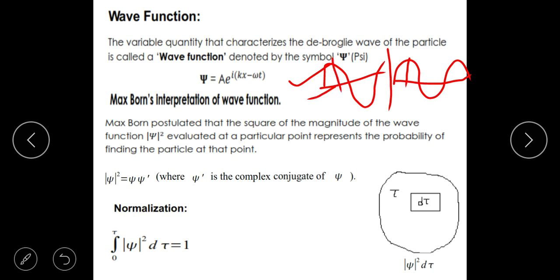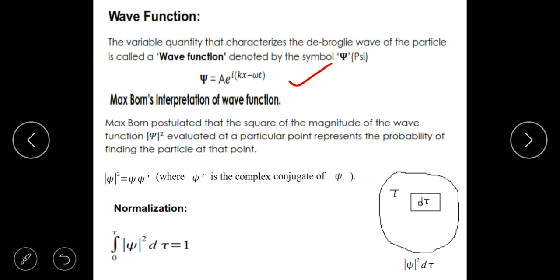So height represents the electric and magnetic vector. Now the question was, in the matter waves, what is that which is varying? Like the height of the water, which is a quantity varying in the water wave, and it is the electric field vector which is growing and shrinking in an electric field and a magnetic field. What is that which is varying?